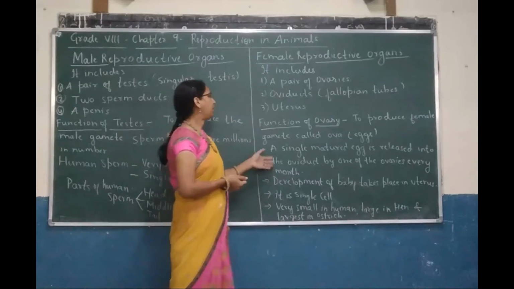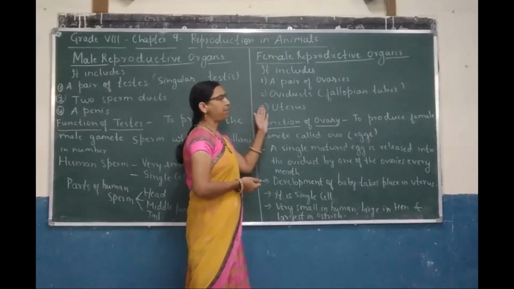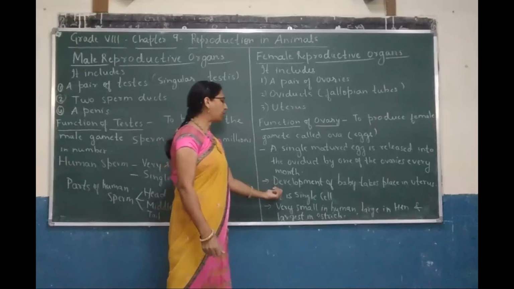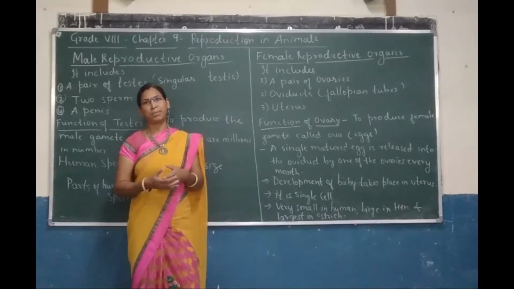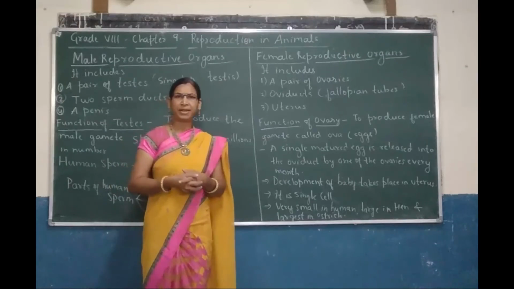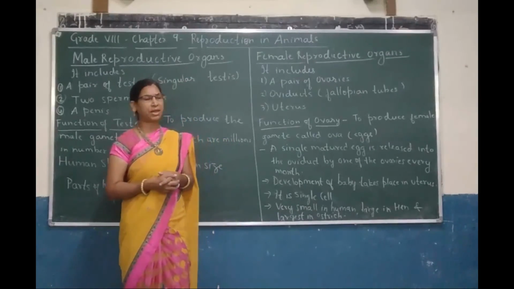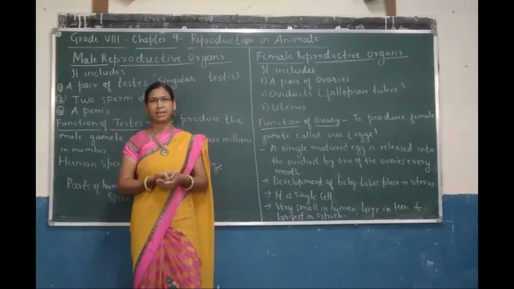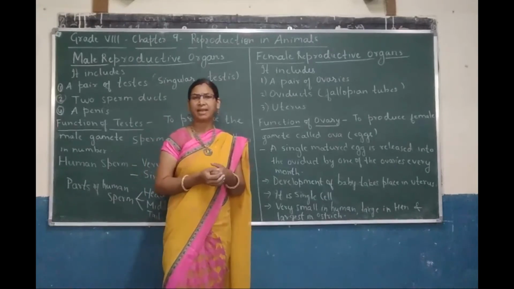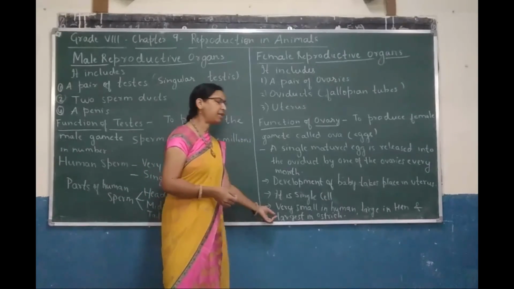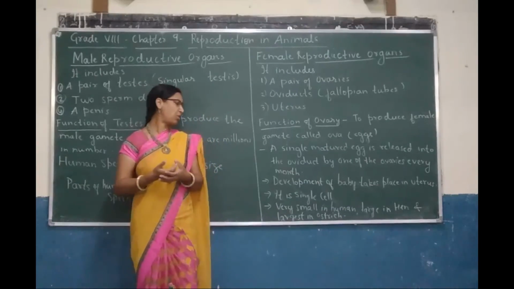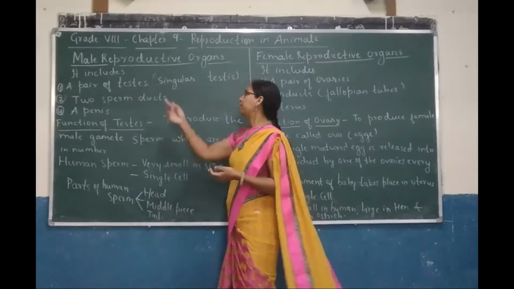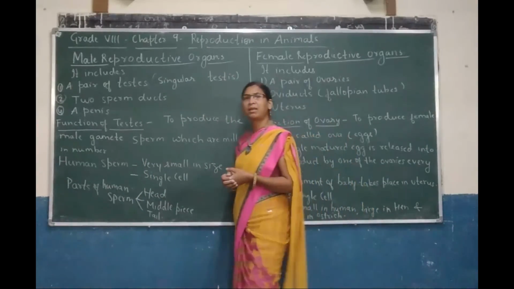So these were some of the important functions of parts of female reproductive organ. Like sperm, egg is also a single cell. In human beings, the size of the cell varies, as we have already seen in the chapter cell structure and function. The egg is very small in human beings as compared to hens, where it is large and we can see with our unaided eyes. But it is the largest in case of ostrich, which is also known as the largest egg cell. So this was about the male and female reproductive organs in human beings.